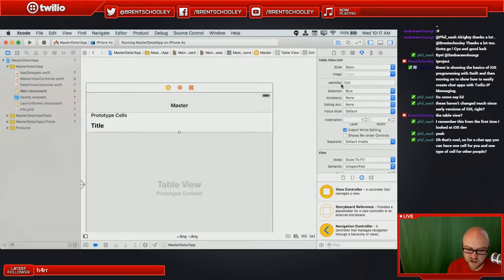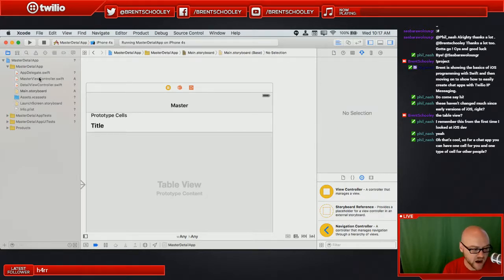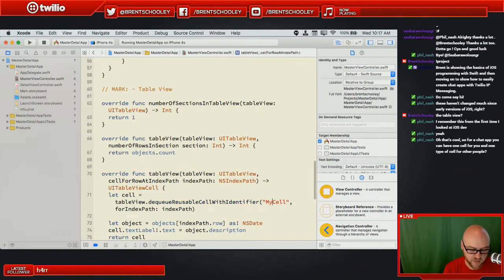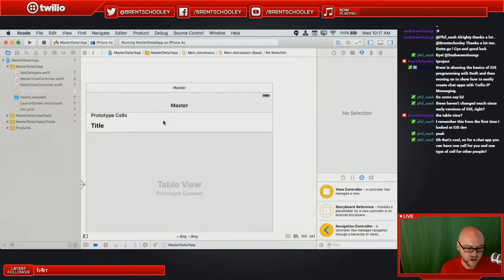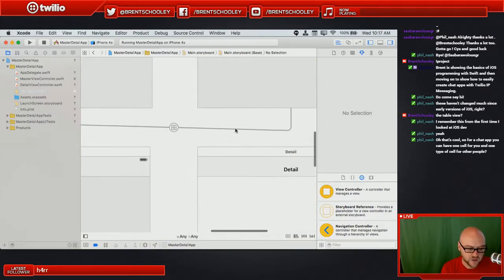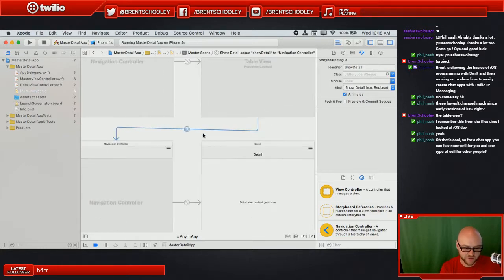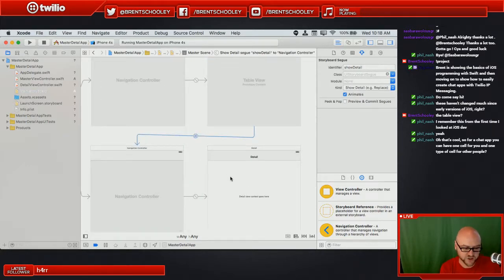If I select just the cell and go to the attributes inspector, I look at the identifier, here it is, cell. So this is letting me know that if I want to refer to this cell in code, it's called cell. If I were to change this to, say, my cell, and then save that, I'd have to come back over to code and say that I wanted my cell to be called in with this identifier. But yes, that would be how we could specify a bunch of different types of things. You'll notice this guy coming out of the bottom and going over to this other navigation controller that presents this detail view.